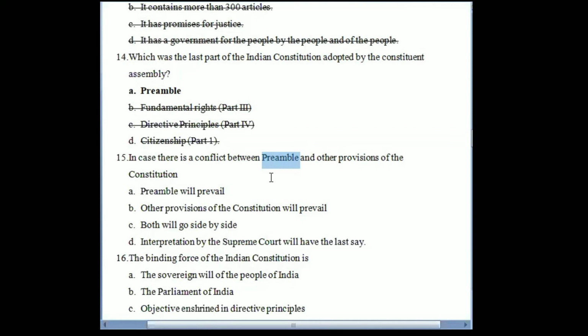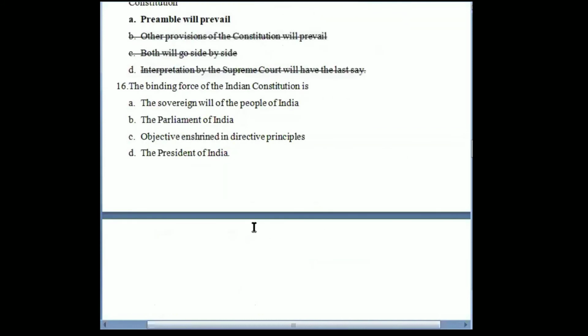What happens is that preamble is giving us a slight hint or an idea as to why that particular provision was being inserted. So in case there is any confusion as to why a certain part of the constitution or why a certain article was inserted in the constitution, we can refer to the preamble and get an idea as to the motive behind adding that particular part or article. So it will be preamble that will prevail because it gives us an idea as to why that particular part, provision or article was inserted by the drafters of the Constitution of India. So the answer would be the first one.